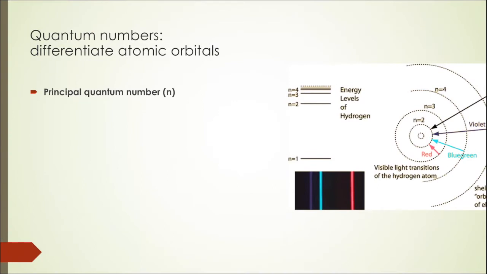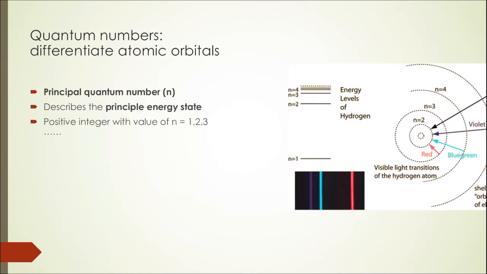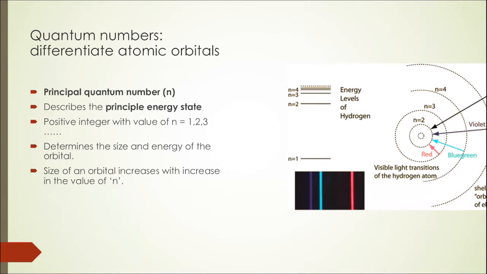The first quantum number is the principal quantum number n. The principal quantum number n decides the principal shell or the principal energy state of an electron. It is always a positive integer, with n equal to 1 for the first shell around the nucleus, n equal to 2 for the second shell, n equal to 3 for the third shell, and so on. It is the principal quantum number which to a large extent decides the energy and the size of an orbital. As the value of n increases, so does the energy of the orbital.